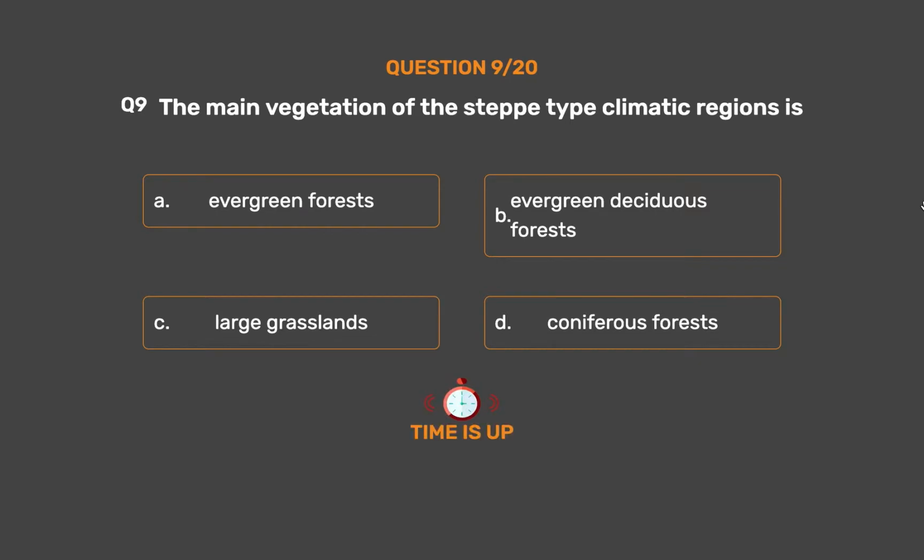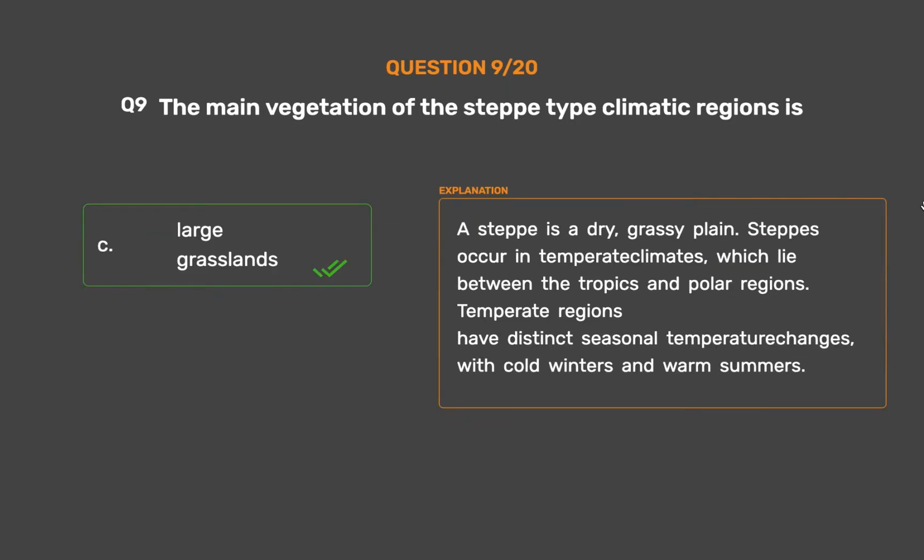The correct answer is Option C. Large grasslands. A steppe is a dry, grassy plain. Steppes occur in temperate climates, which lie between the tropics and polar regions. Temperate regions have distinct seasonal temperature changes, with cold winters and warm summers.